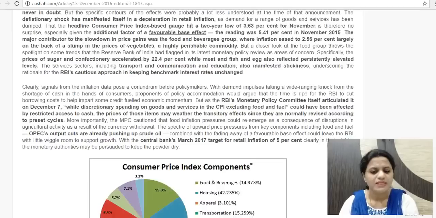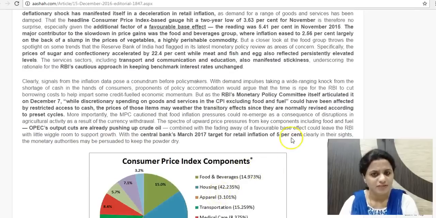Even RBI's March 2017 target for retail inflation is 5%. So that is what it will stick to. Another point given here is about the crude oil prices. Even crude oil prices are presently rising rather than falling because of OPEC, the Organization of Petroleum Exporting Countries, which is reducing the production. Since production is reduced, there is more demand, then the prices will rise. So that is the idea behind it.